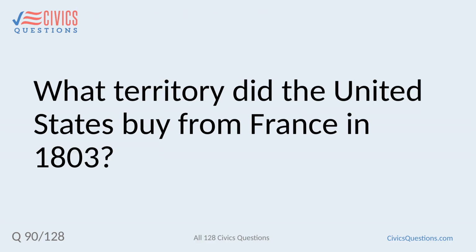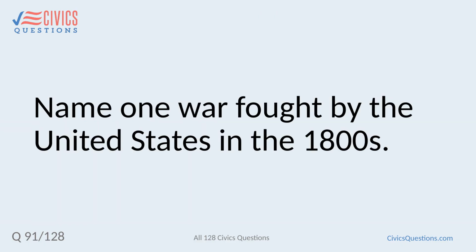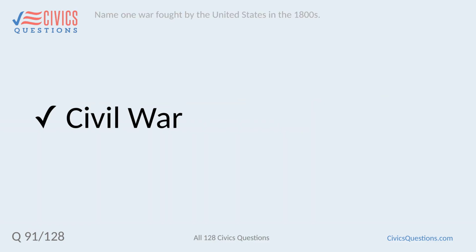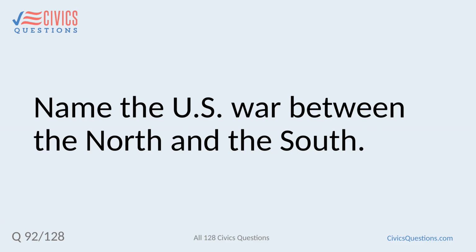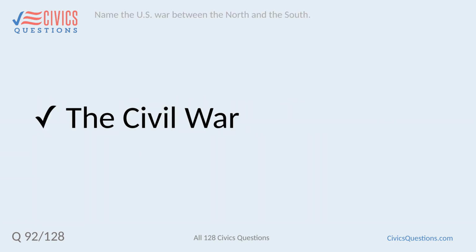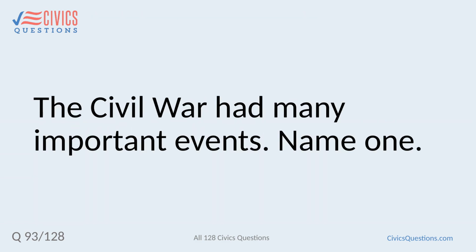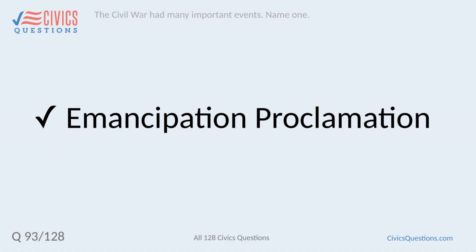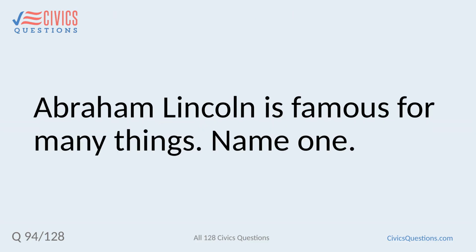What territory did the United States buy from France in 1803? Louisiana. Name one war fought by the United States in the 1800s. Civil War. Name the U.S. war between the North and the South. The Civil War. The Civil War had many important events. Name one. Emancipation Proclamation.